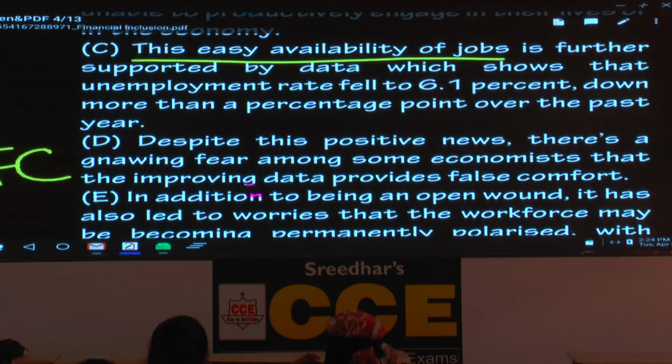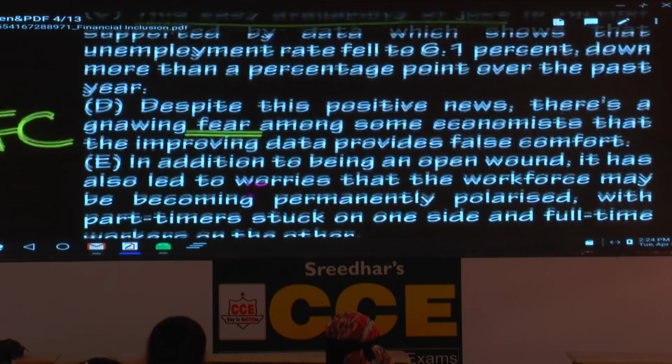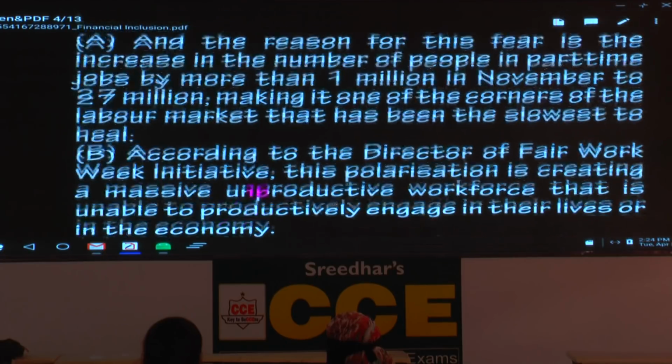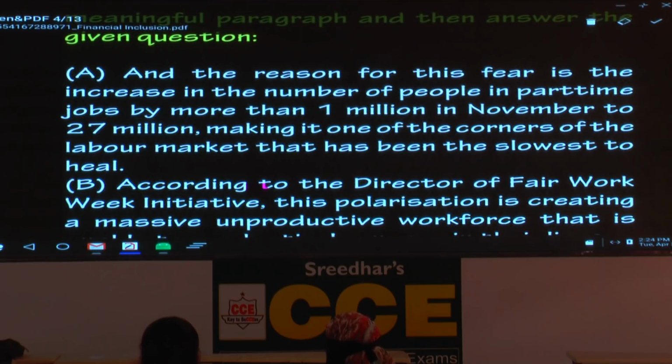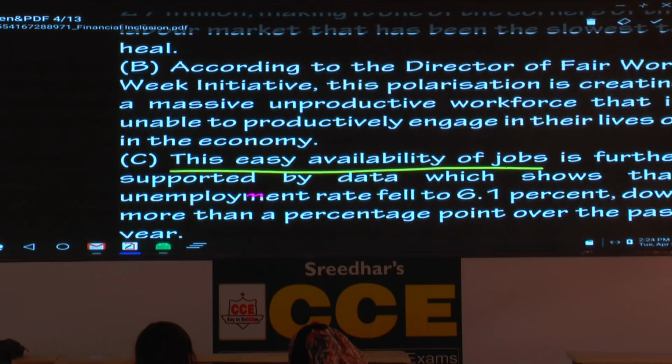Now we'll see, if you take D, despite this positive news, there is a gnawing fear. Underline the word fear. What is the clue for you? The word fear. In some other sentence, you see the word fear. Where do you see? And the reason for this fear, please underline this fear. Now, which two sentences form a pair? D and A. Please make a note. D and A. Now you are left with two more sentences.